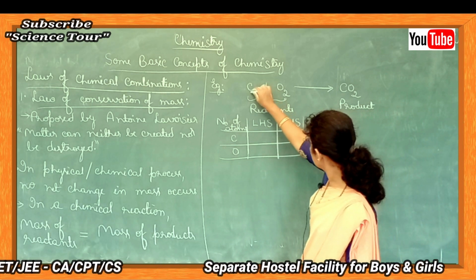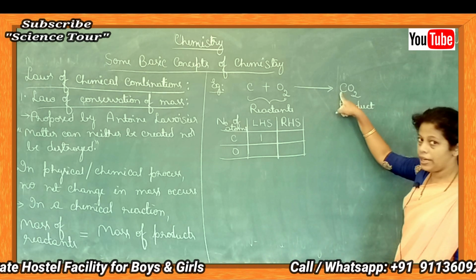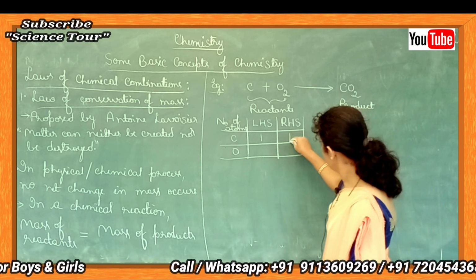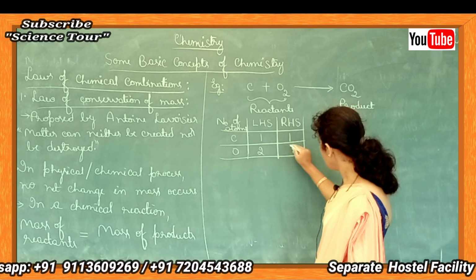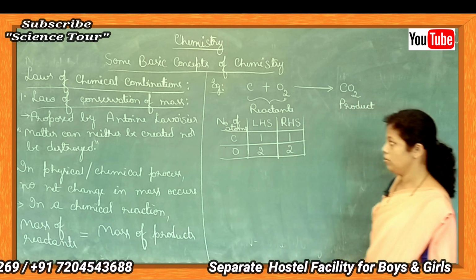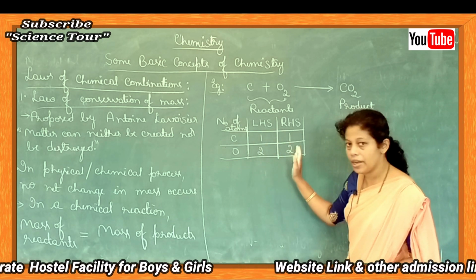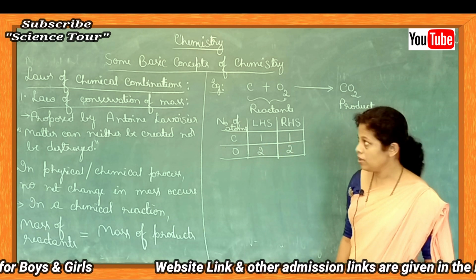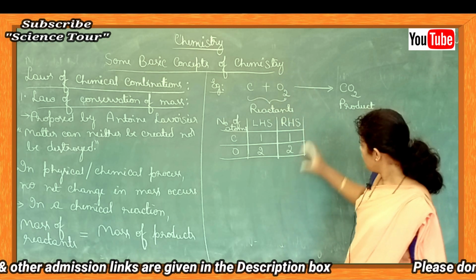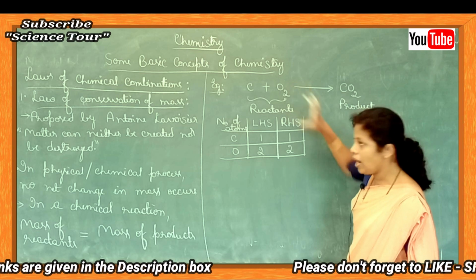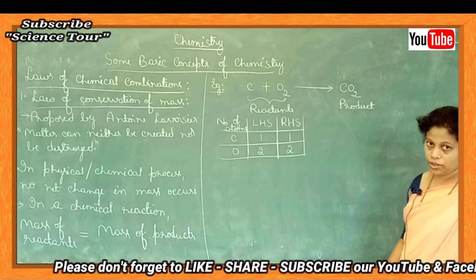How many carbon atoms are there on the left side? 1. How many carbon on the right side? 1. How many oxygen on the left side? 2. How many oxygen on the right side? 2. See, number of carbon atoms on left side and right side are same. Means mass of carbon plus oxygen, that is mass of reactants, is equal to mass of carbon dioxide.